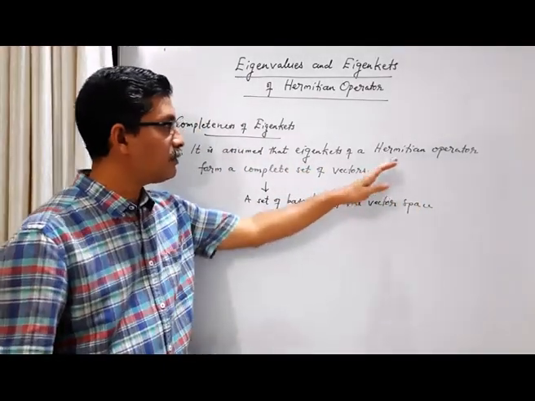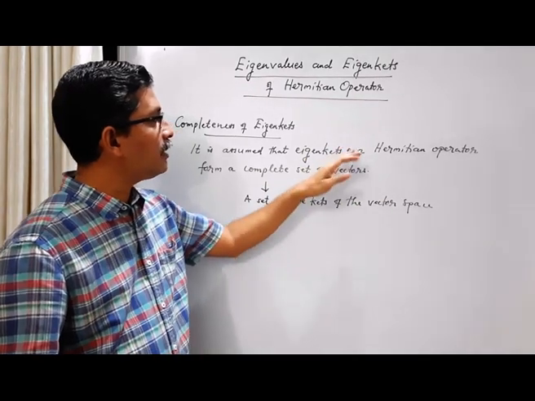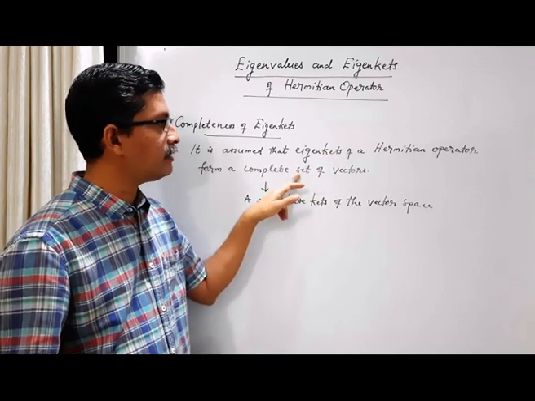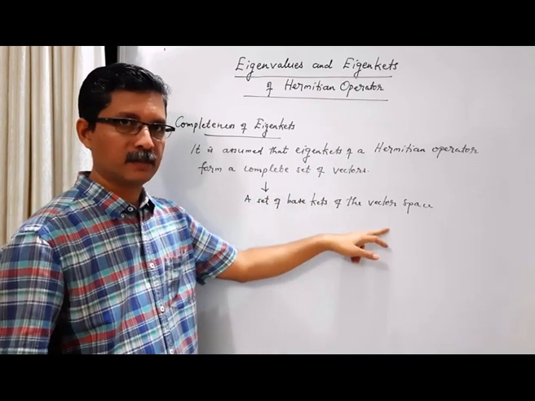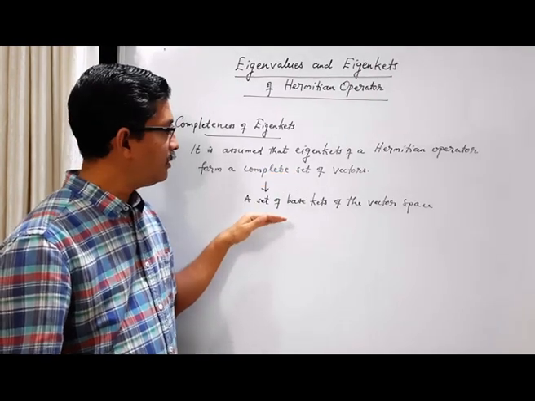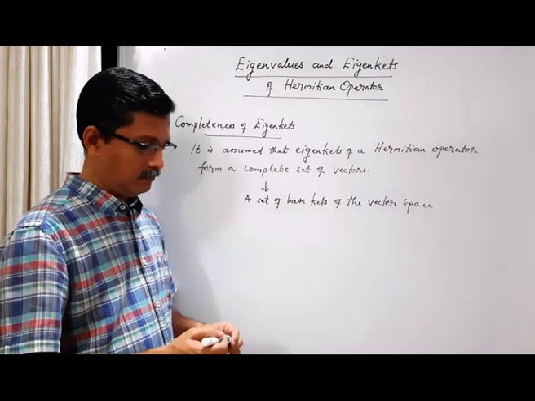So the eigenkets of the Hermitian operator can be used as a set of base kets of the vector space.